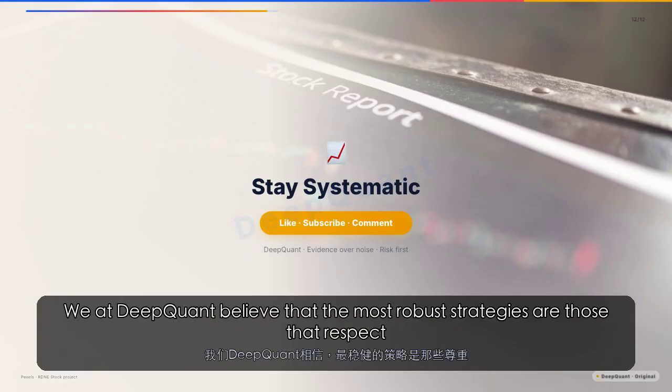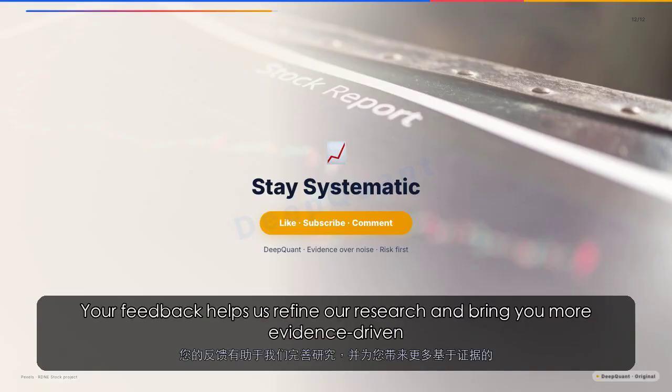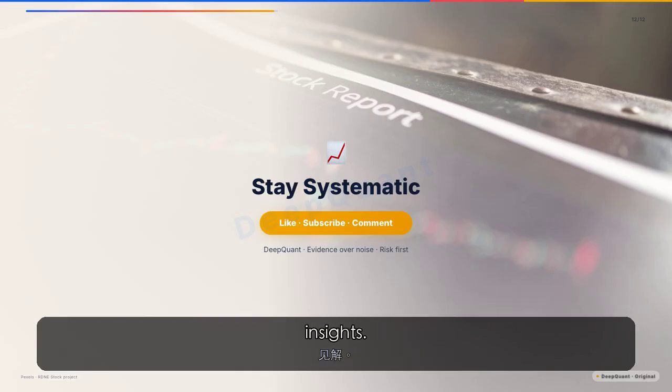We at DeepQuant believe that the most robust strategies are those that respect the asymmetry of risk. Your feedback helps us refine our research and bring you more evidence-driven insights. Markets reward discipline, not certainty.